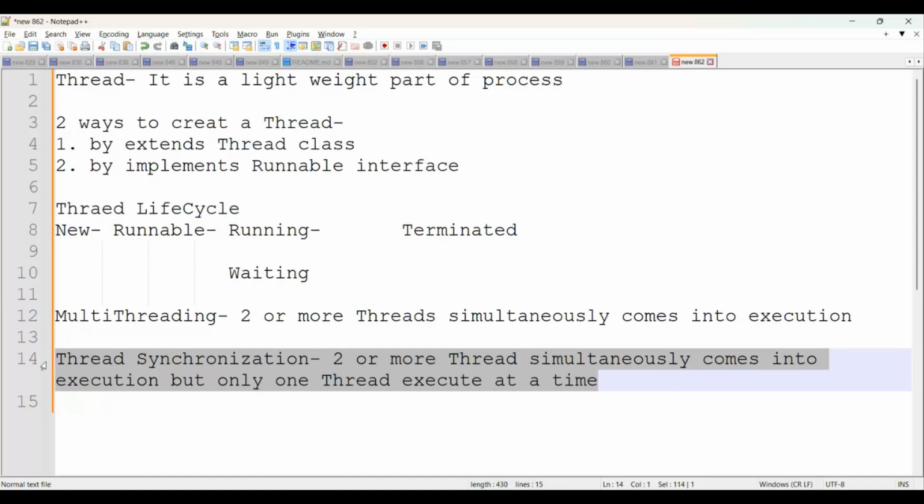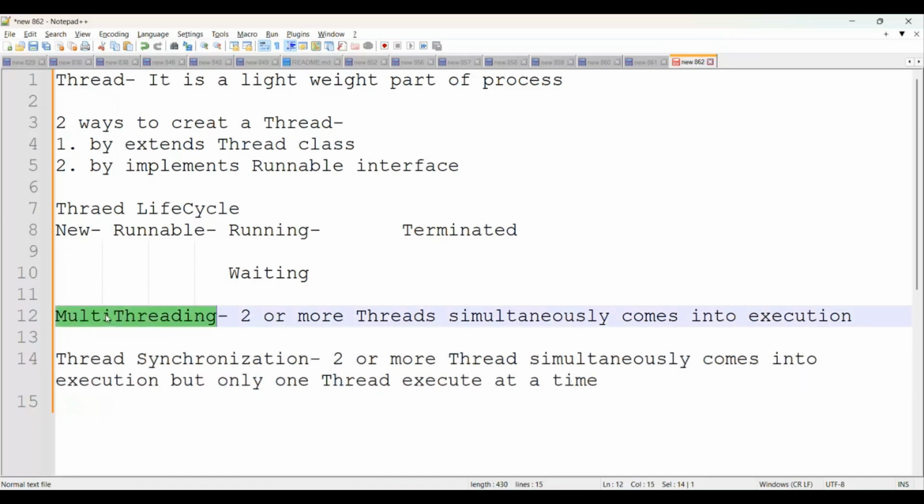Same thing in a traffic signal as well, right? There are four ways available, and vehicles come from all the ways. But you can simply say two or more vehicles simultaneously come, but only one goes to pass there, right? Definitely deadlock never occurs. Like a traffic jam scenario never occurs. This is a general life example. And if you are talking about technical examples, then you can come up with the Amazon Prime sale, or a ticket booking system, right? Airline, railway ticket booking system. We have a number of such examples available.